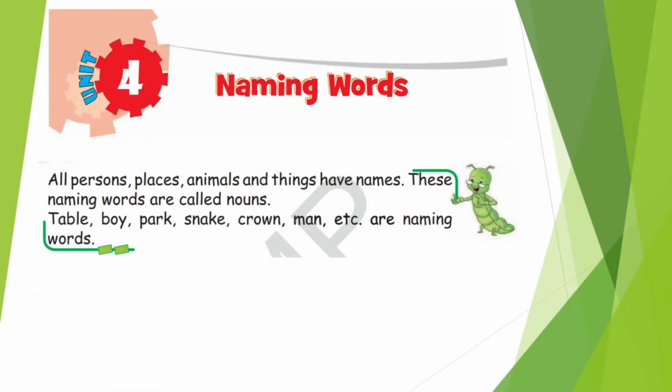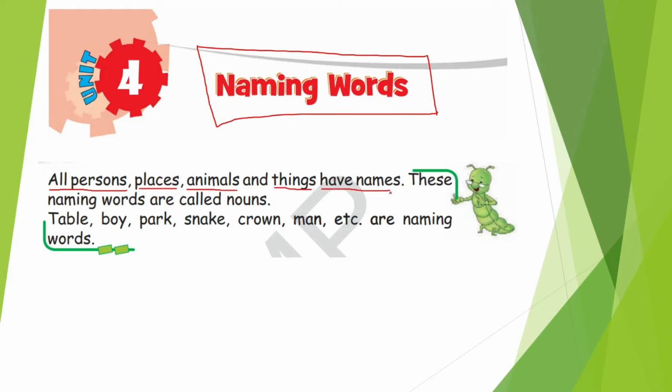So children, today we are going to learn about naming words. Let me repeat this again, naming words. Let me tell you something about naming words. All persons, places, animals and things have names, right? These naming words are called nouns. For example, table, boy, park, snake, crown, man, etc.